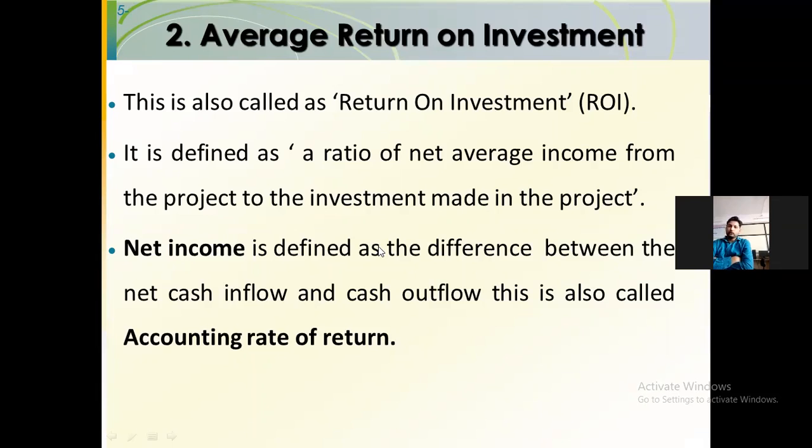It is also called accounting rate of return.